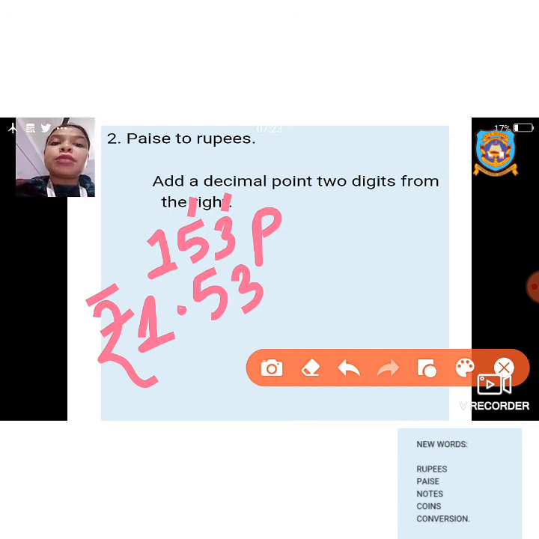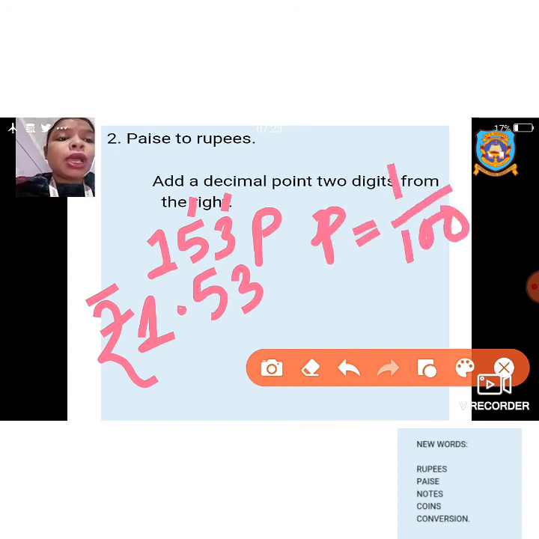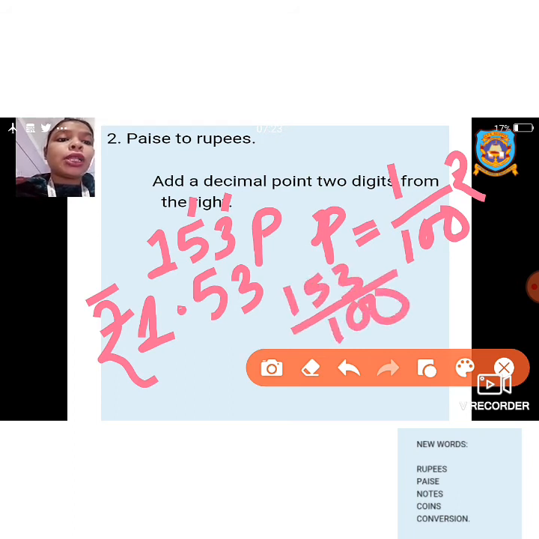Now why is this decimal point coming here? Why are you taking 2 digits? We know to convert paise, we have to divide by 100. Then only it becomes the rupee. Now 153 if you divide by 100, the answer is 1.53.